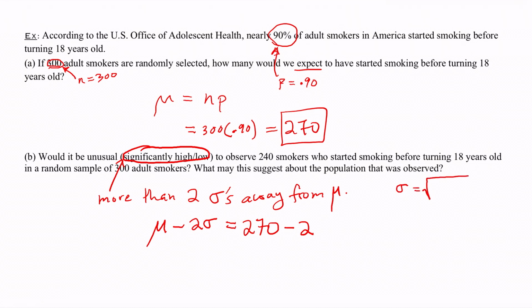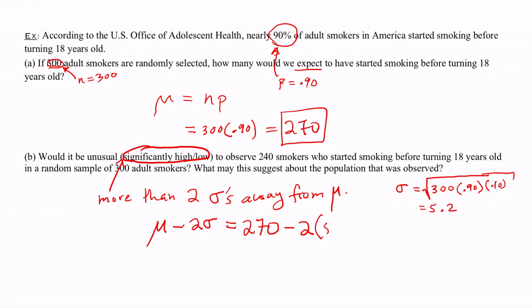It's the square root of n times p times q. So n was 300, p was 0.90, and q, again, the probability of failure, would be 1 minus 0.90, so it leaves me with 0.10. Okay, and that gives me a standard deviation of about 5.2.